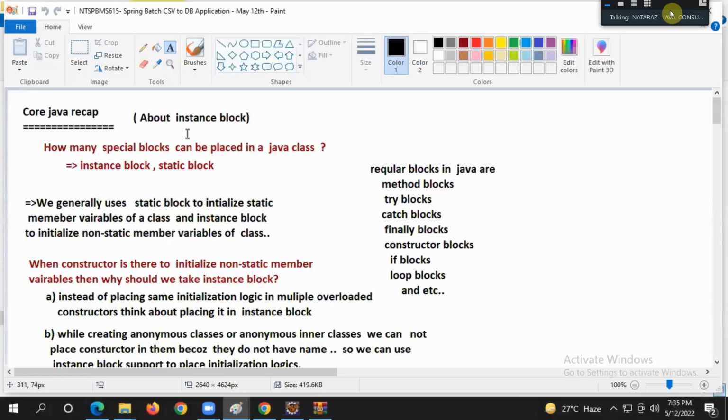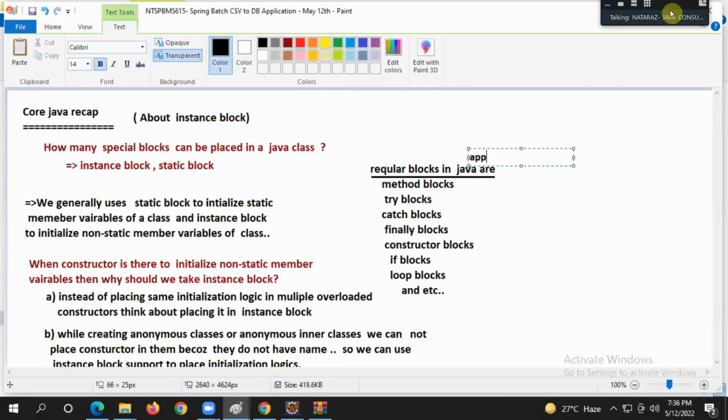Core Java recap: instance block, mainly the concept. How many special blocks can be placed in a Java class? Special blocks. Instance block, static block, right? Regular blocks in a Java application are not special blocks.